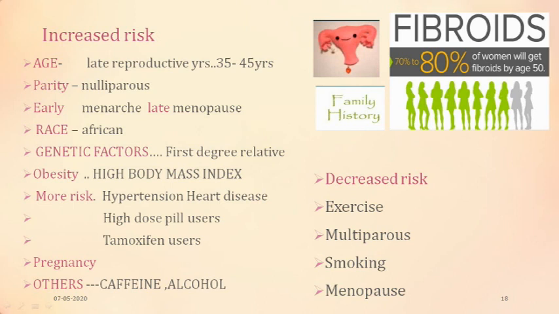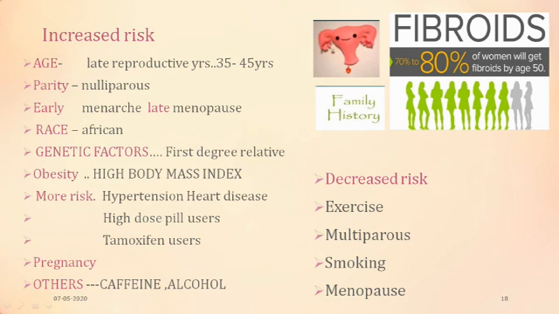So we see that 70 to 80% of women, out of 10 women, 8 of them would have fibroids at any time of their life, and it is strongly related to their family. Increased risks are those with late reproductive age, that is, it is a disease of 35 to 45 years.